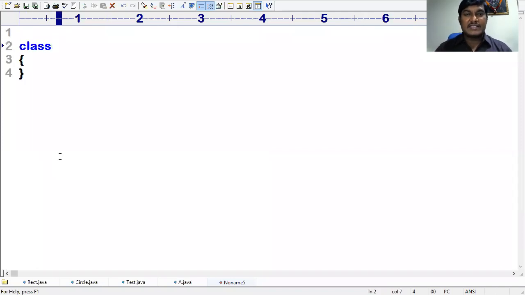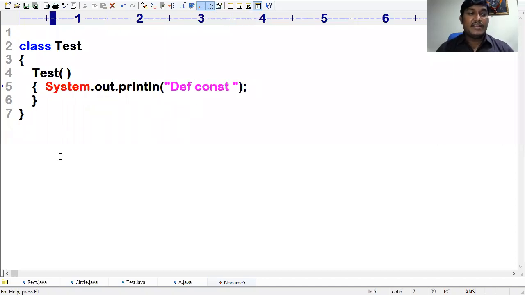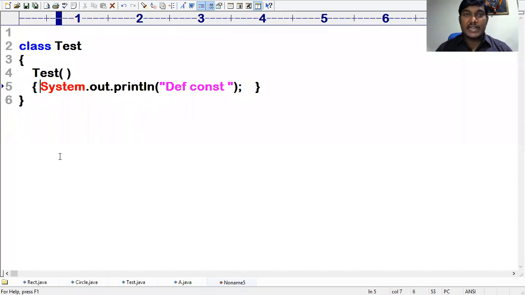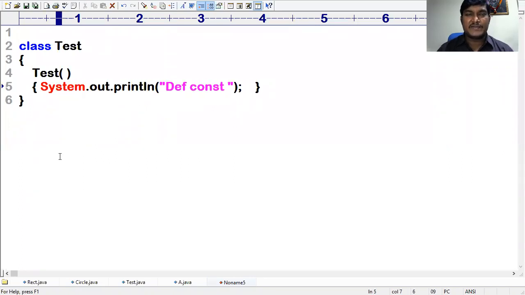So there is a class. Here is one class, sir. Class Tester. Here is what we can say is a default constructor, right? System.out.println, "This is a default constructor." Yes, absolutely. Guys, don't get any confusion. Even you can write it on separate lines, but I am very much habituated to writing like this to save lines of space on my screen.